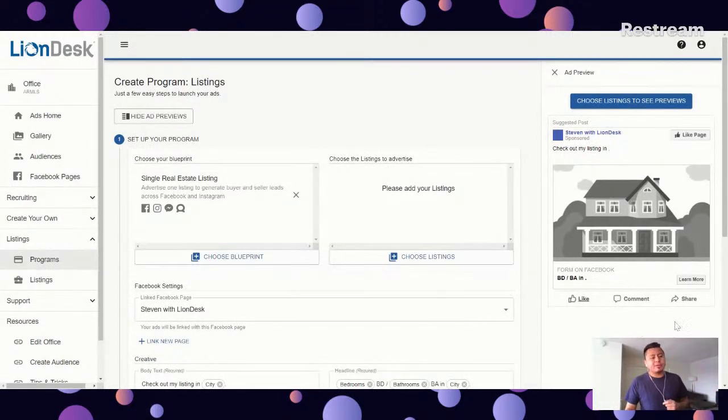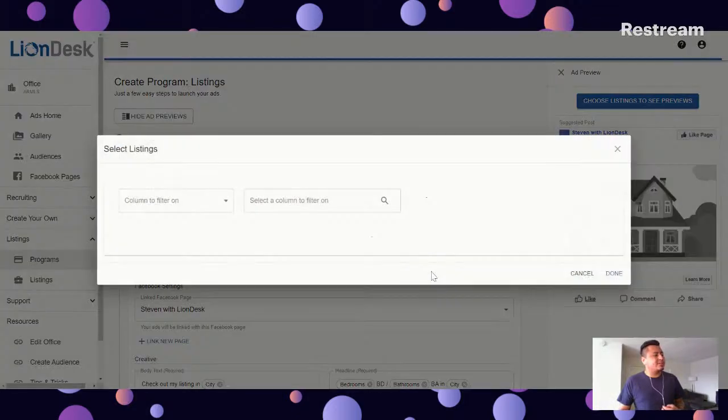You're going to see an ad preview on the right-hand side. So from here, as you create your ad, you're going to see what it looks like, and you can always customize it. For this blueprint, all we have to do is select a listing, and all of this is going to be auto-filled. So you'll see this section here, please add your listings. I'm connected to my MLS, so I'm going to click on Choose Listings. It's going to show me all of the listings that are available. Let's give it a quick second to load.